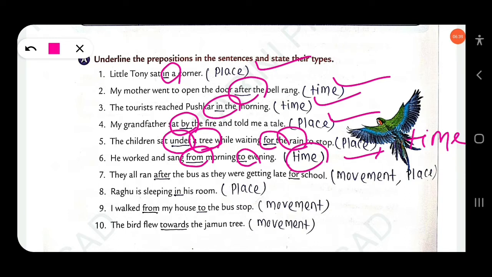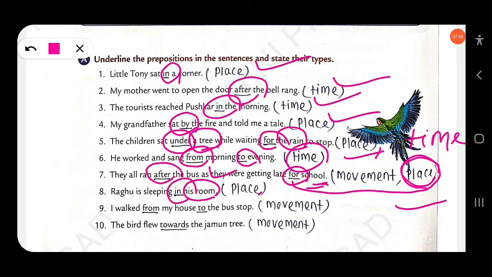Next, they all ran after the bus as they were getting late for school. After the bus indicates a movement. After can be used to indicate time, but here after is used as a preposition of movement from one place to another. Next, Raghu is sleeping in his room. Room is already a place, so in is used as a preposition of place.